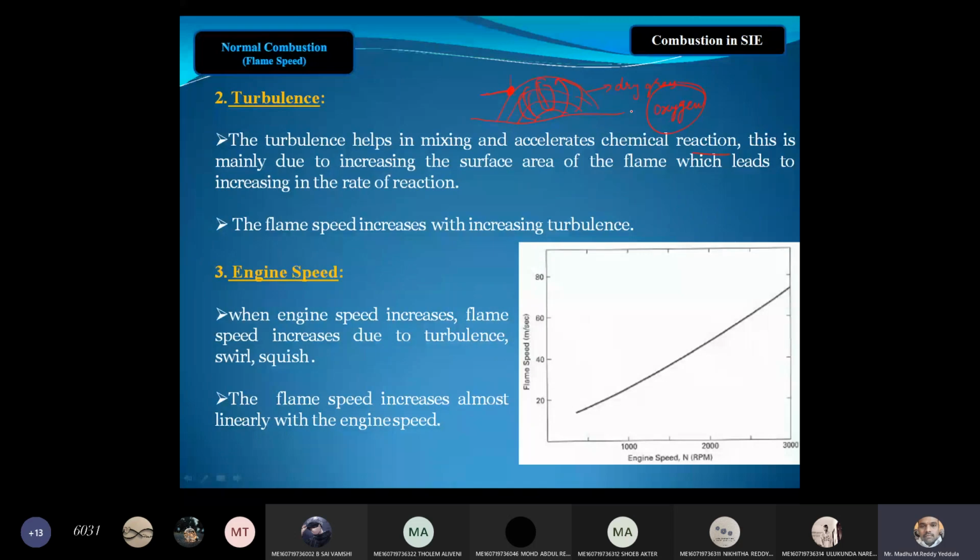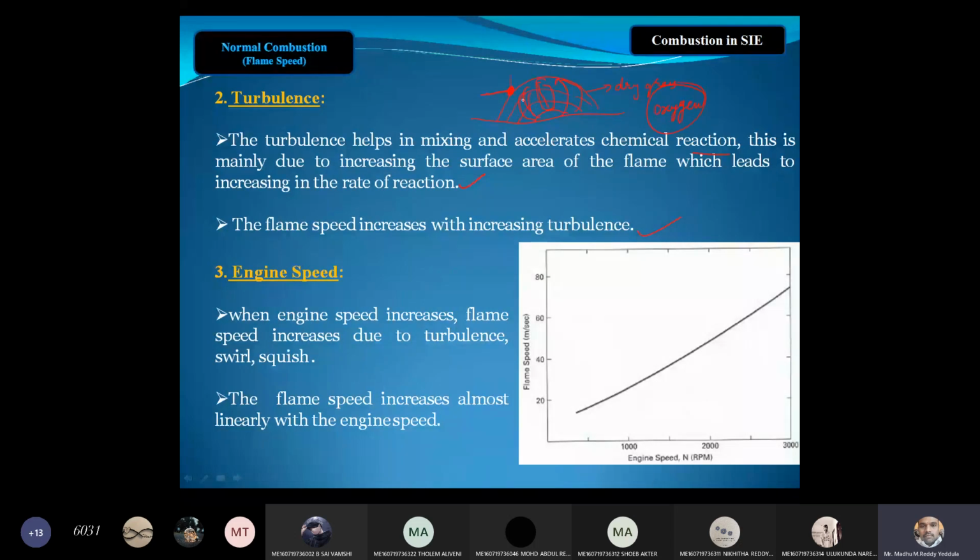The same thing here: the air-fuel mixture inside the engine cylinder should always be in motion. It should be in a turbulent condition. It increases the chemical reaction, and it also increases the surface area of the flame, which leads to an increase in the rate of reaction. And the flame speed increases with an increase in turbulence. If you shuffle this, the fire will be more rapid.